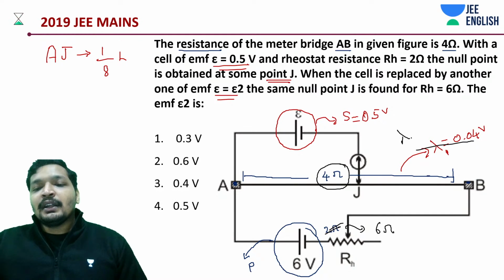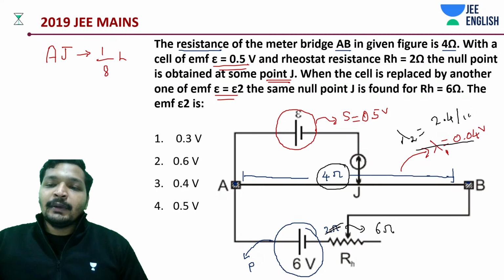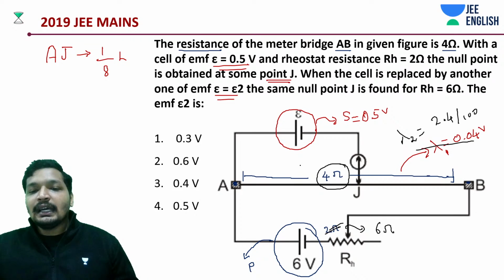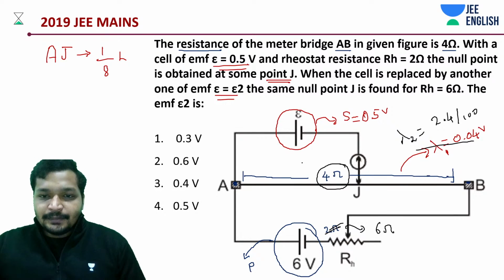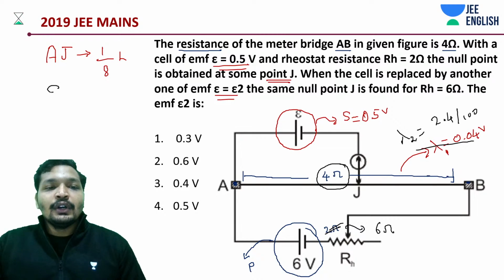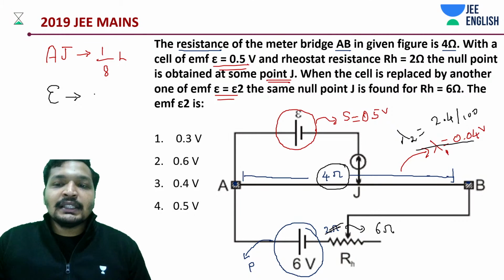So lambda 2 is going to be something like 2.4 volts by 100. Now what is being said is you're again getting it at some L by 8. What is the new EMF that can give you that same L by 8, or 100 by 8, or 12.5 centimeters? Just multiply them.